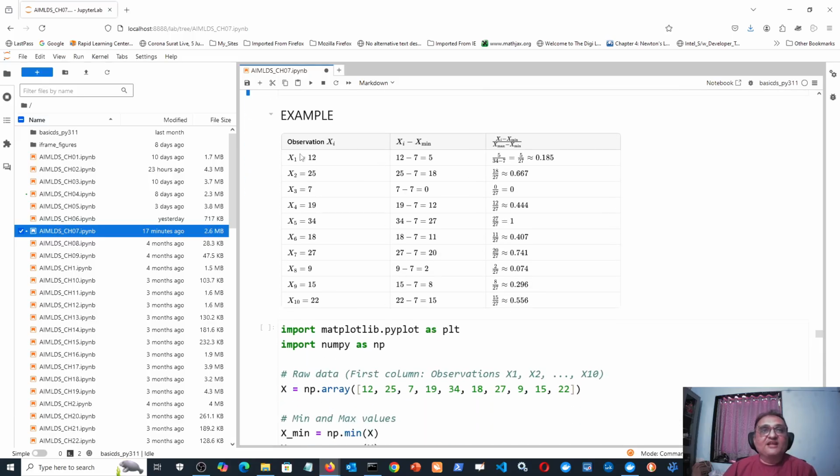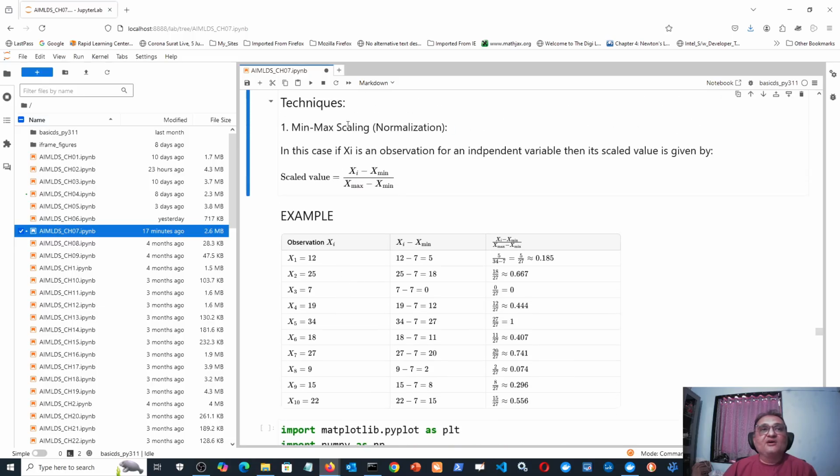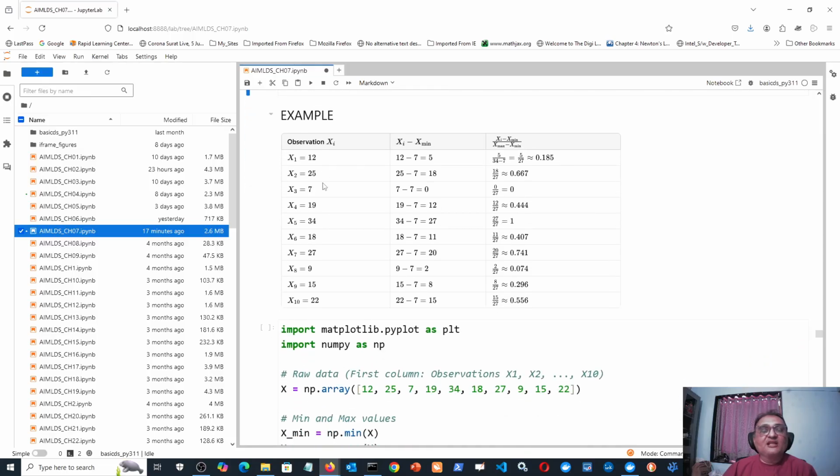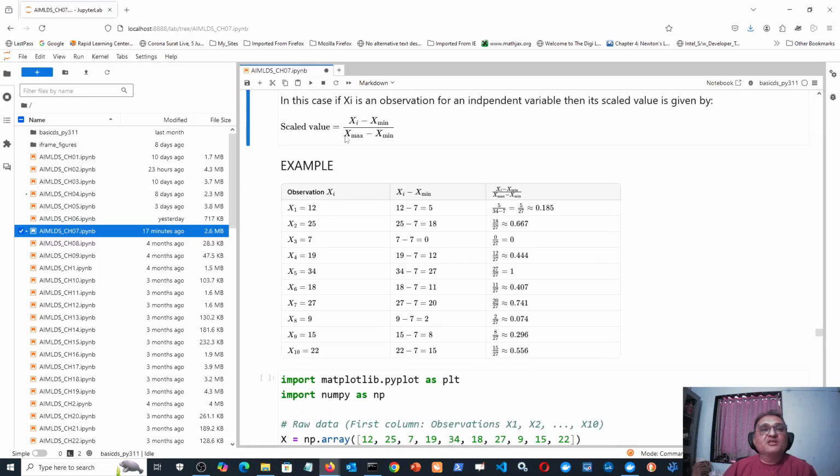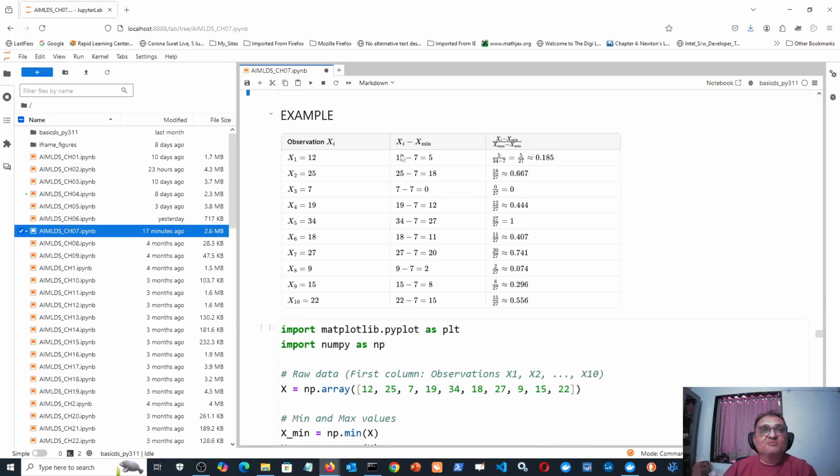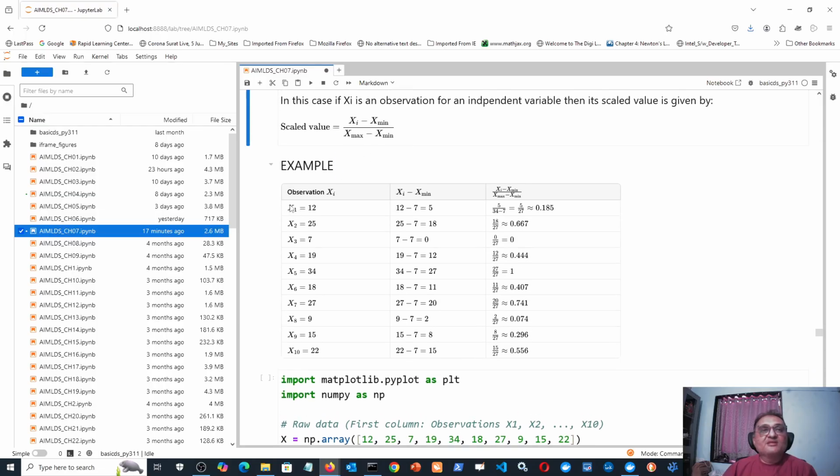Why? So let us take one example. Suppose these are some 10 observations, random values 12, 25, 7 and so on up to x10 is 22. So how to do this min-max scaling, or normalization? For that you first have to find the numerator, xi minus x minimum. So from each observation you will subtract the minimum value. Now what is the minimum value here? The minimum value is 7.